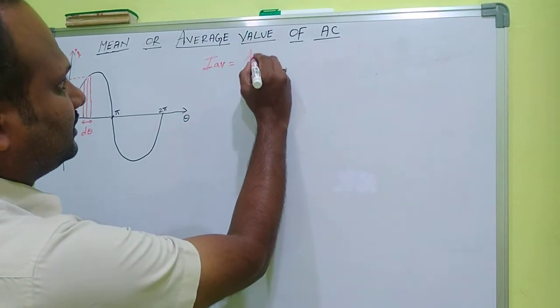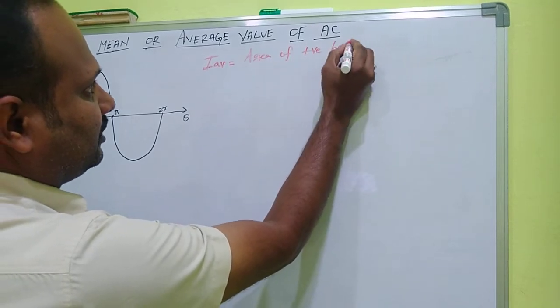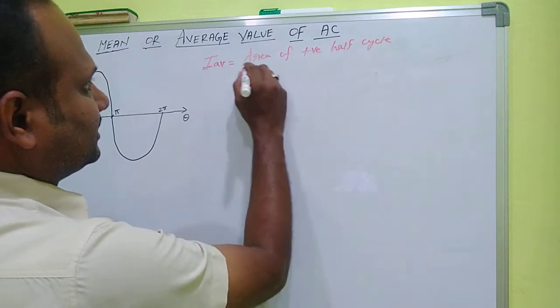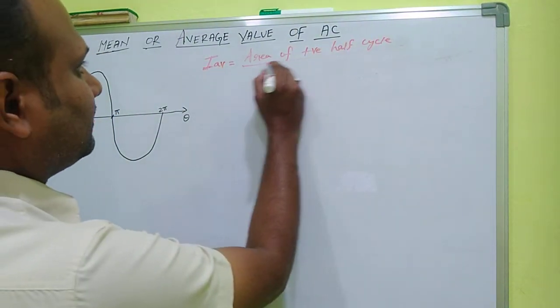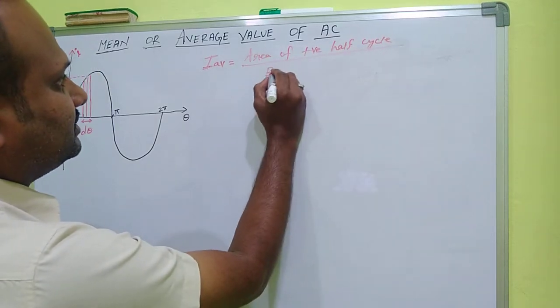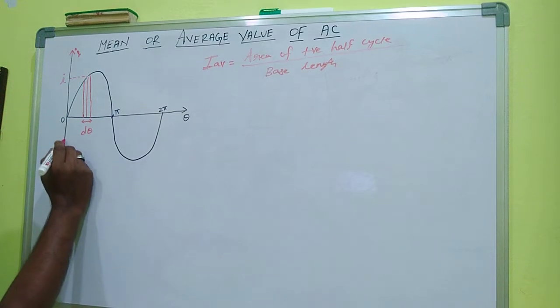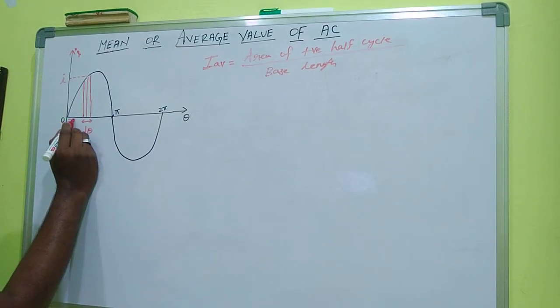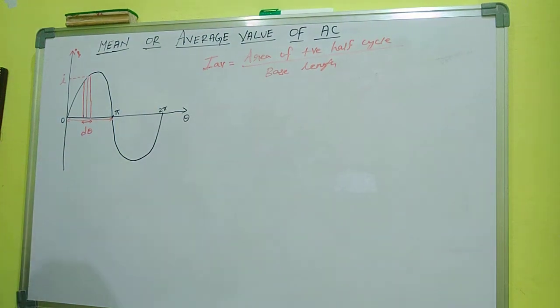This is the formula: take the area of the positive half cycle divided by the base length. Base length means the length of the positive half cycle. This is the base length, from here to here.